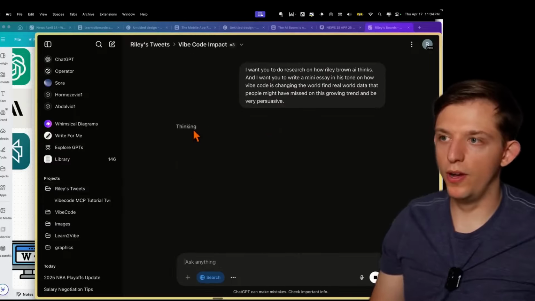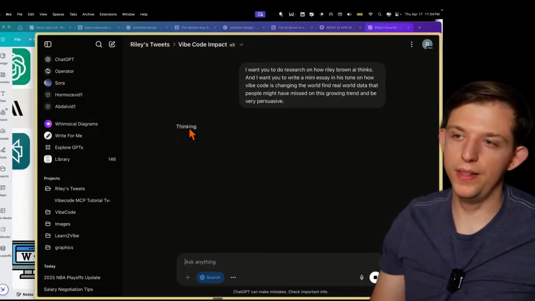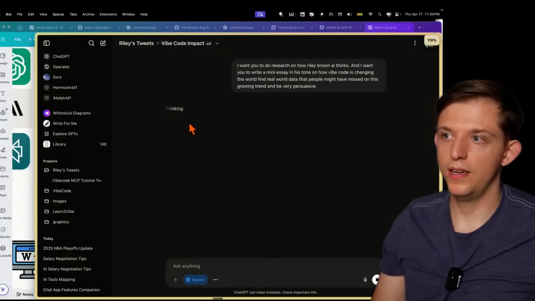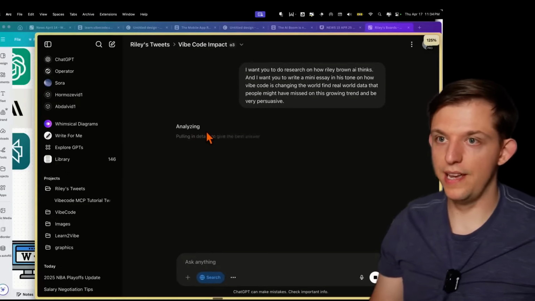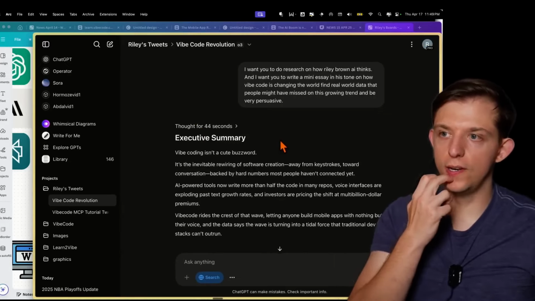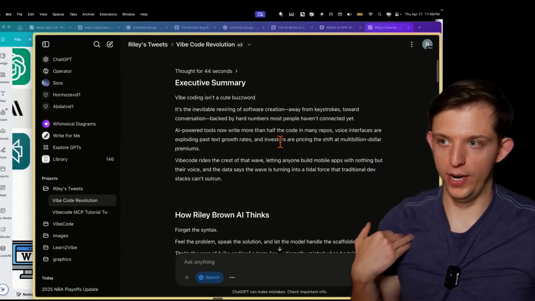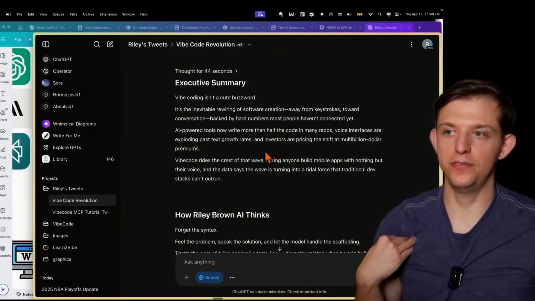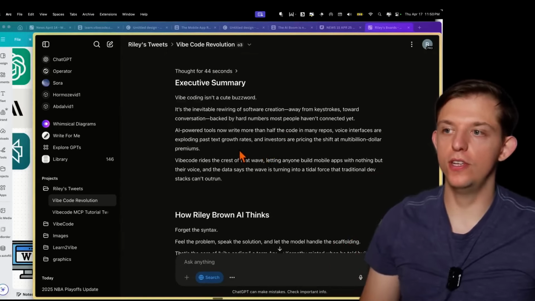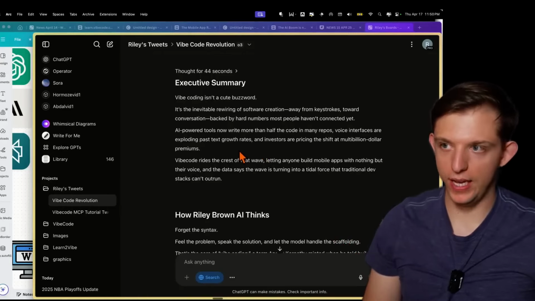And this model is incredible, by the way. This isn't a very good prompt to understand its full utility, but O3 is a very strong model. So what this did is it actually searched the internet for me, Riley Brown, and it got my perspectives on vibe coding. And then it also searched the internet on what vibe coding is.